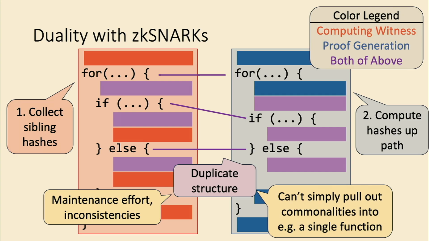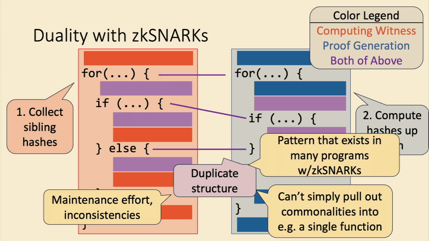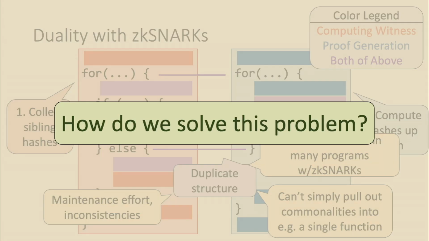Typically, the way we would solve duplication is to use some sort of abstraction in PL. Like we might use a function or a module to abstract out the commonalities. The difficulty is it's not obvious how to pull out the commonalities into a single function. And the last thing is, I've been using this particular example, but this duality, where we have two procedures with similar control flow, is a pattern that exists in many programs that use zkSNARKs. So hopefully now that I've convinced you this is a problem, how do we solve it? That's what I hope to answer in this talk.